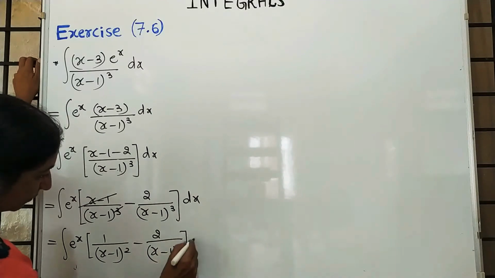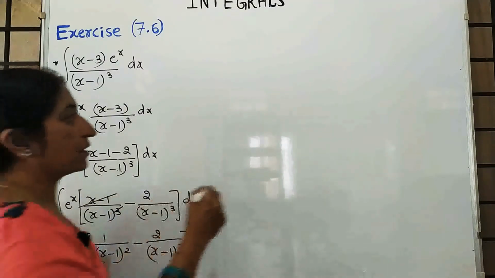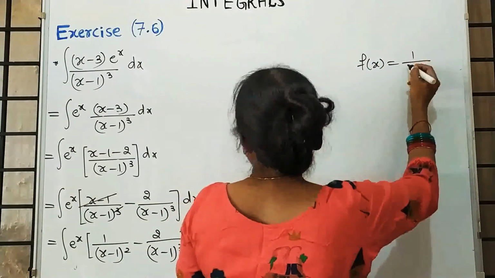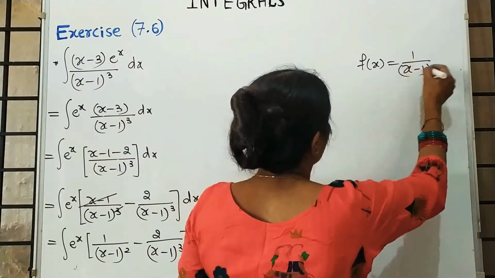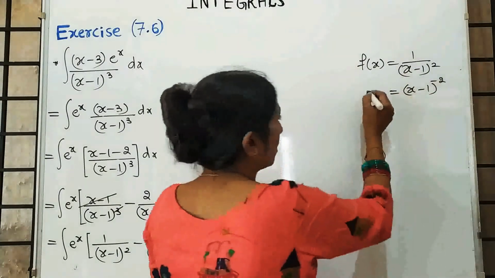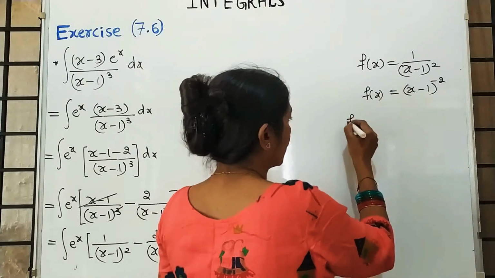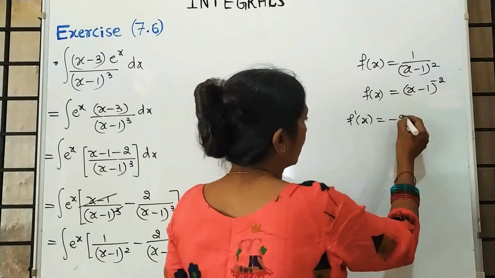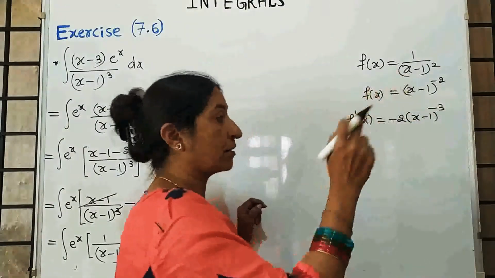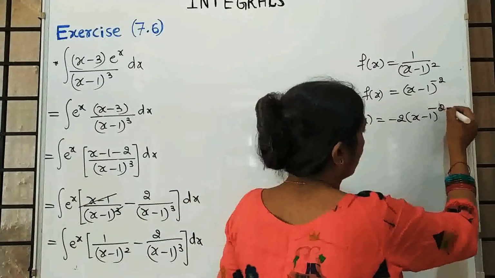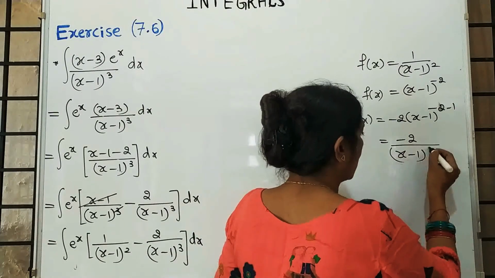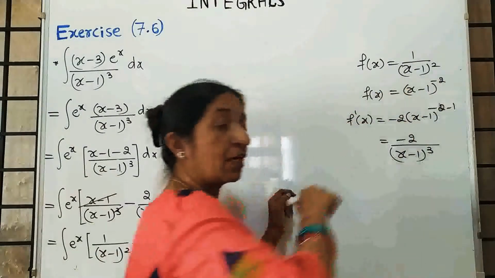into dx. See, if you take f of x as 1 upon (x minus 1) whole square, this will be written as (x minus 1) raised to minus 2. This is f of x. When you differentiate, first we have to differentiate the power. 2 into (x minus 1) raised to minus 2 minus 1. So I will write that step also. Minus 2 minus 1. It is minus 2 upon (x minus 1) whole cube. It is minus 3. Minus 3 comes in the denominator.